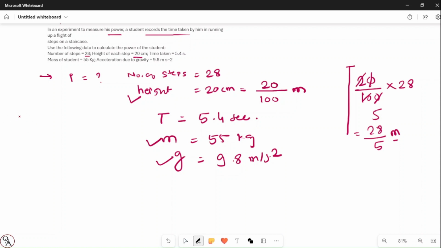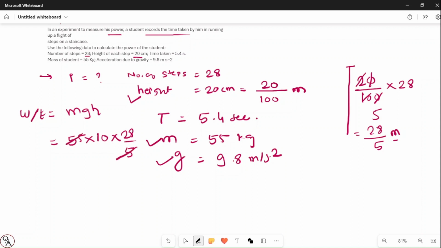Now we know that to calculate the work or energy, since height is given, we have to use the formula mgh. What is the mass? They have given 55, into g, which is 9.8, but for simplicity we will consider 10, and the height is 28 divided by 5.